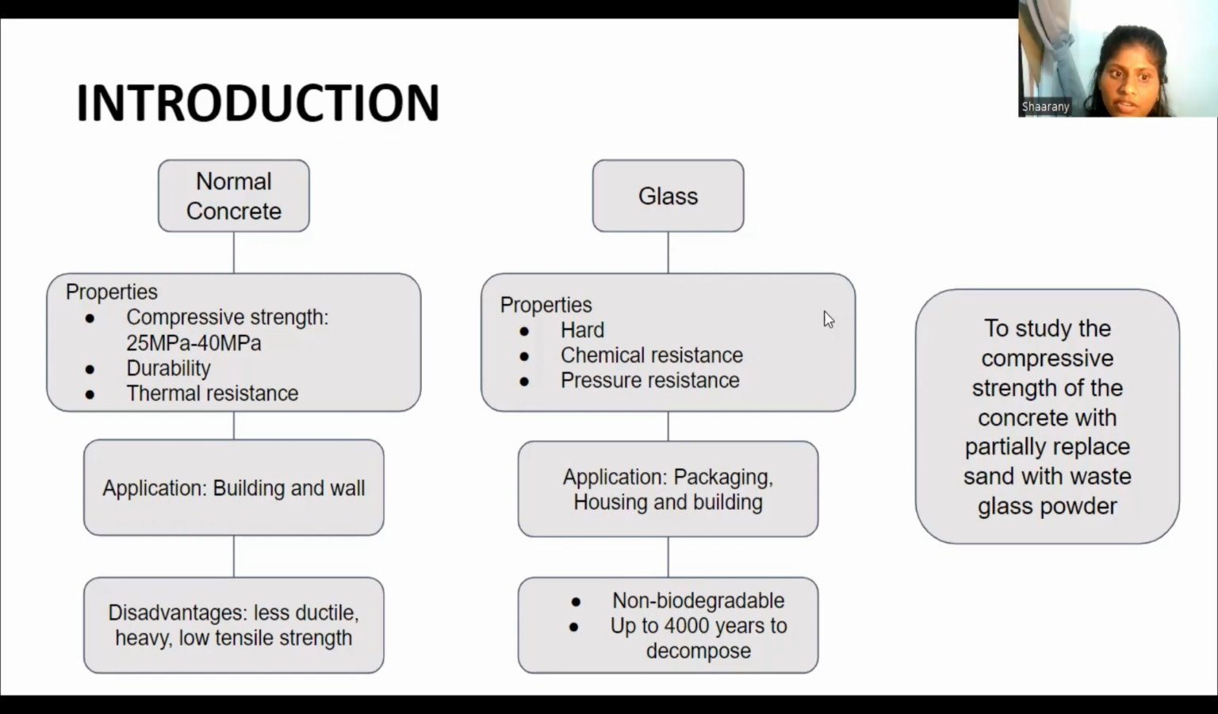Normal concrete has a compressive strength of 25 megapascal to 40 megapascal, high durability, and high thermal resistance. When it comes to application, normal concrete is used in buildings and walls. Although it has high thermal resistance and high durability, it also has disadvantages: it is less ductile, heavy, and has low tensile strength.